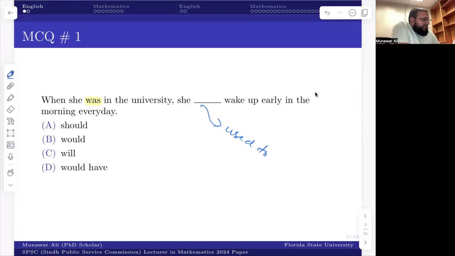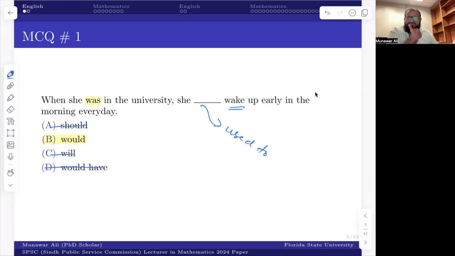The other alternative for this should be option B, because I don't think option A is correct: she should wake up means we are talking about the present tense, so it doesn't make sense to me. She will wake up is obviously wrong. She would have: if it is would have, then wake up should be the third form, like she would have woken up. So this is incorrect as well.